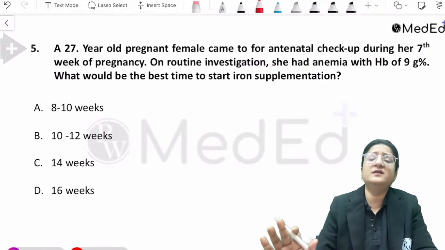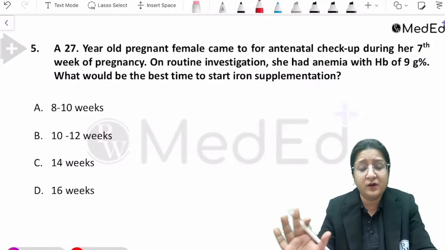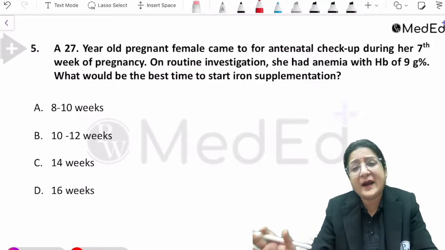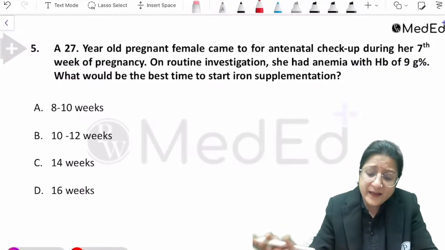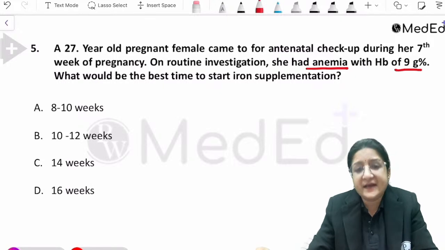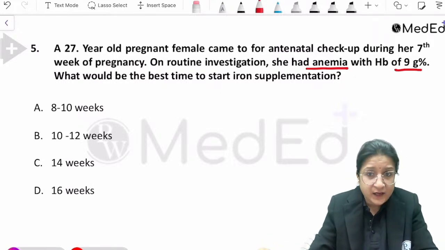Not a direct repeat question, but you can answer this question from common sense also. Let's see. A 27-year-old pregnant female came to antenatal checkup during her 7th week of pregnancy. On routine investigation, she had anemia with a hemoglobin of 9 gram%. What would be the best time to start iron supplementation?